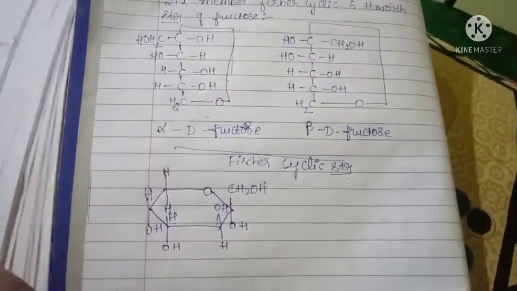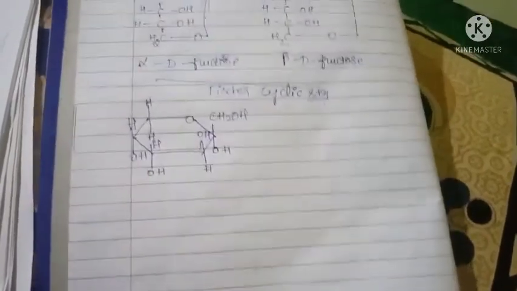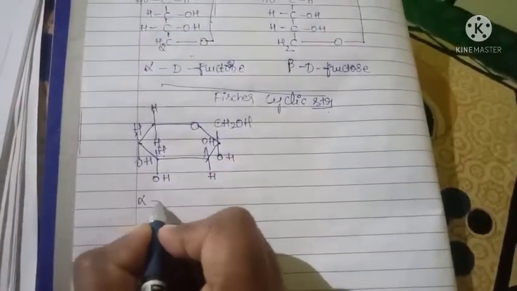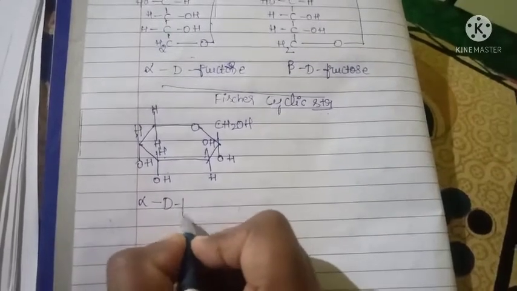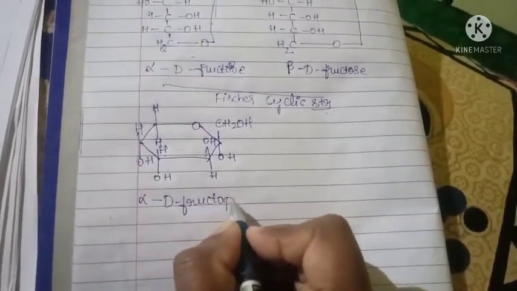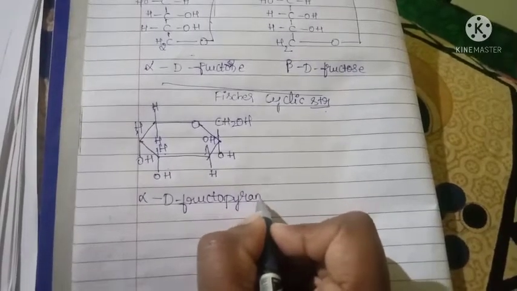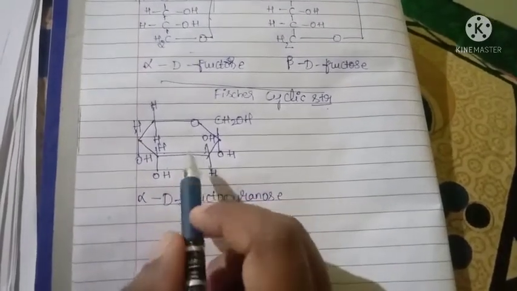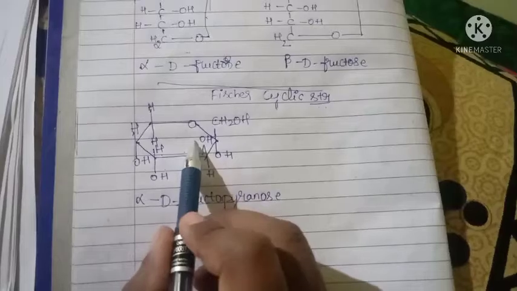This is alpha D fructopyranose. This is the pyran ring, the 6-membered ring.